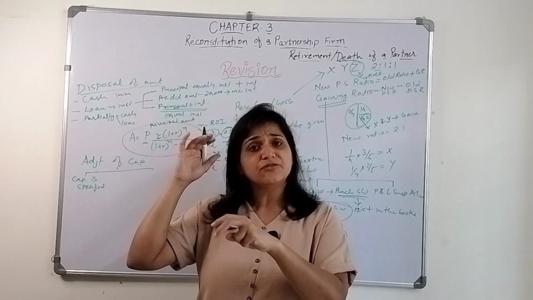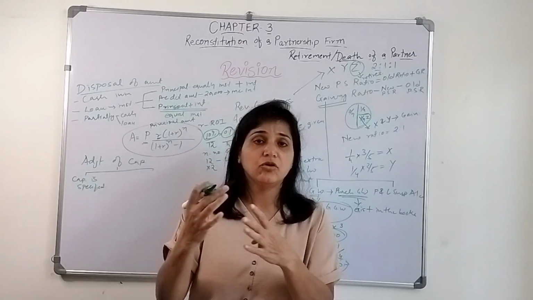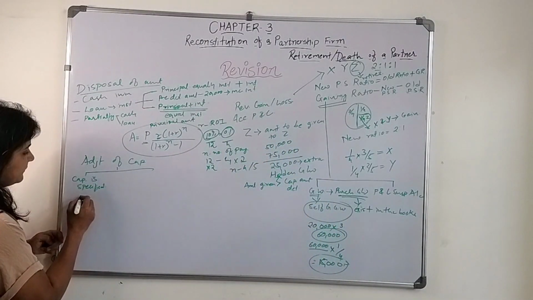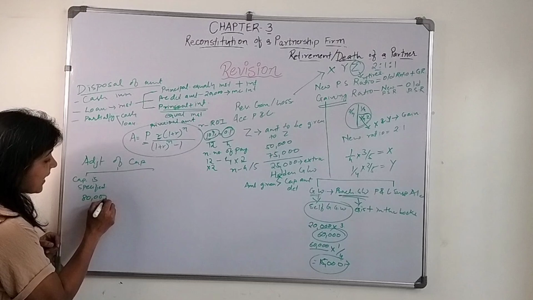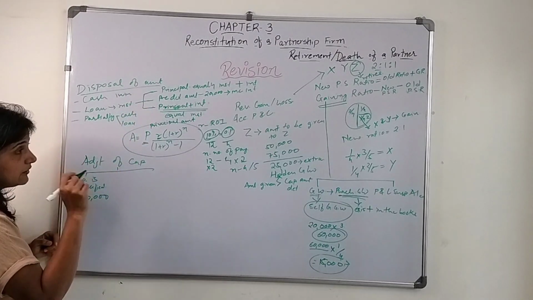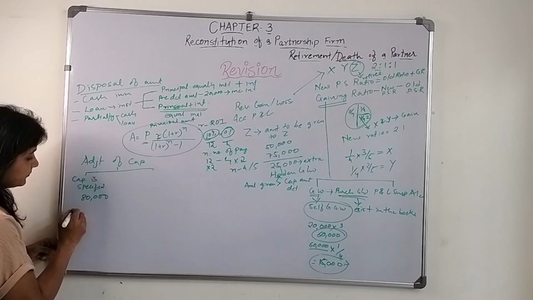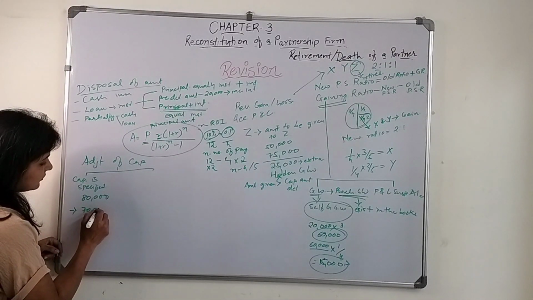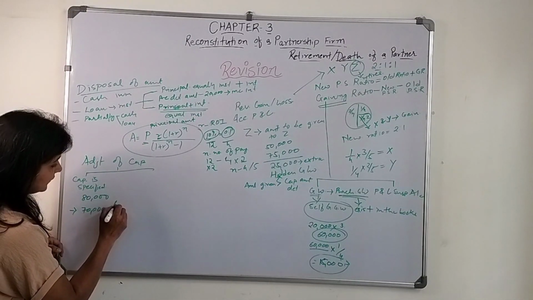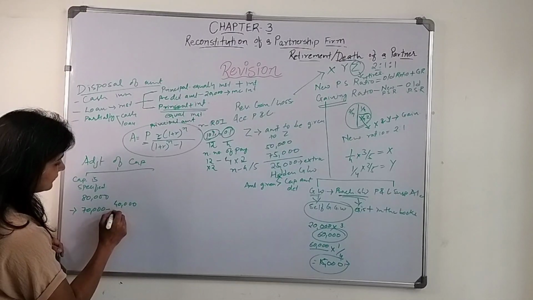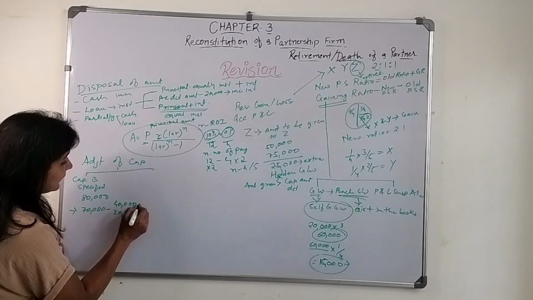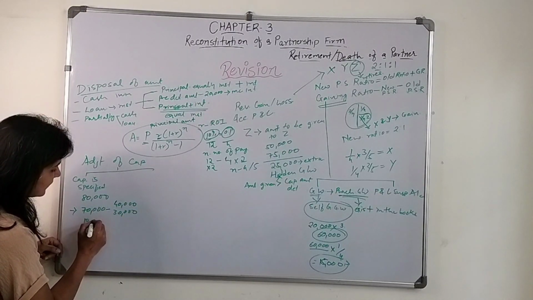Now whatever is the capital of the existing partners, let's say X and Y, if there is a need to bring in more capital, let's say the capital specified is 80,000, and the capital after making all these adjustments comes to 70,000, of which 40,000 is of X and 30,000 is of Y, then there is a shortage of 10,000.